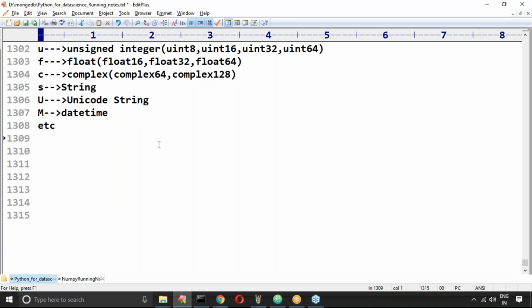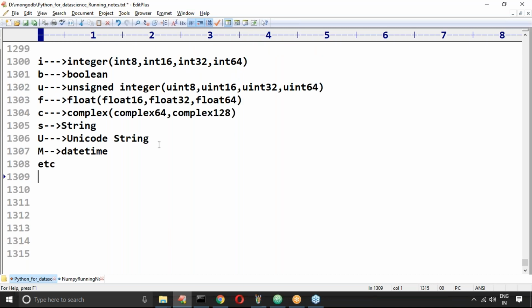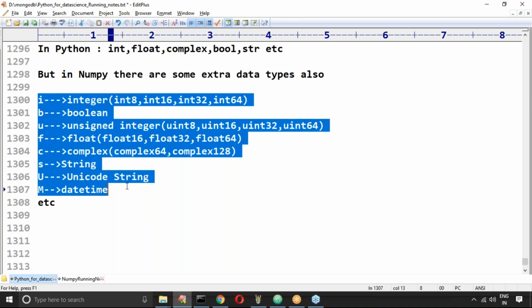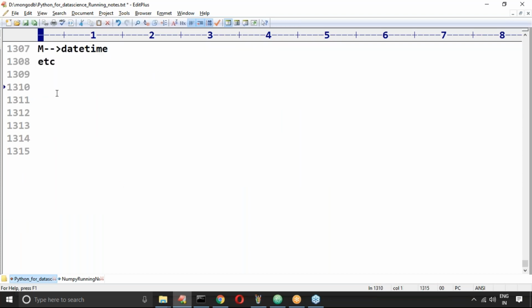How beautiful. Okay, so there are some extra data types also there in NumPy. Don't feel we require to use only Python data types. Any doubt about this one?